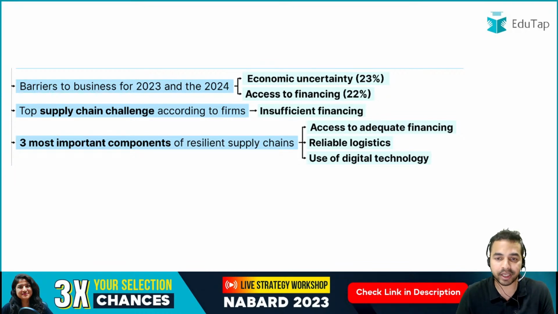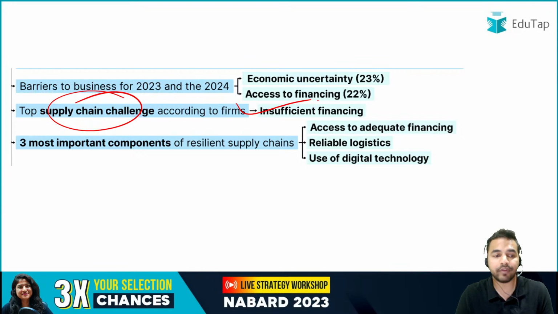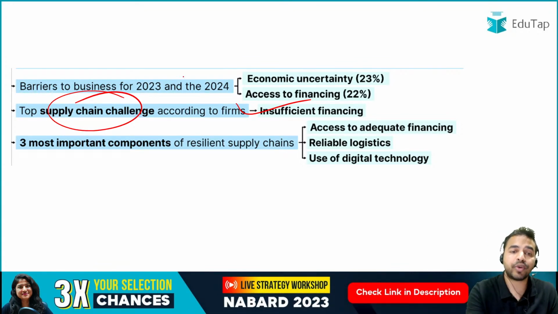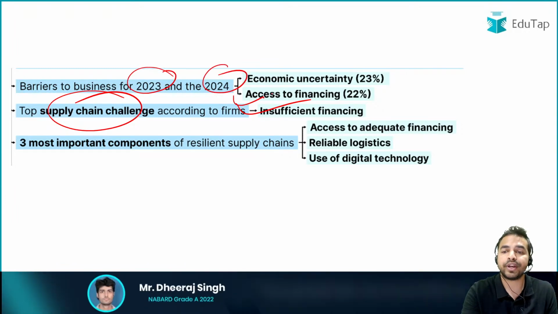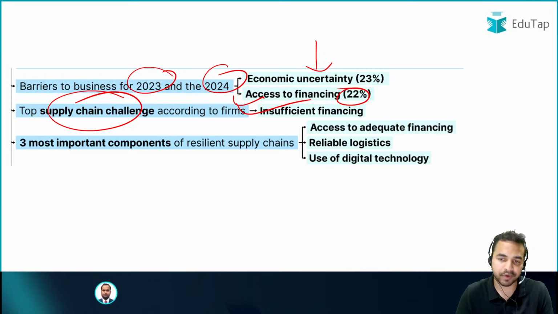तो आप यहाँ पर देख सकते हैं अगर हम बात करते हैं top supply chain challenge की, it was insufficient financing. And when I talk about the barrier to business for 2023 and 24, it was access to financing at 22% and economic uncertainty की बात करते हैं तो it was 23%. And with this we have just covered this particular part.